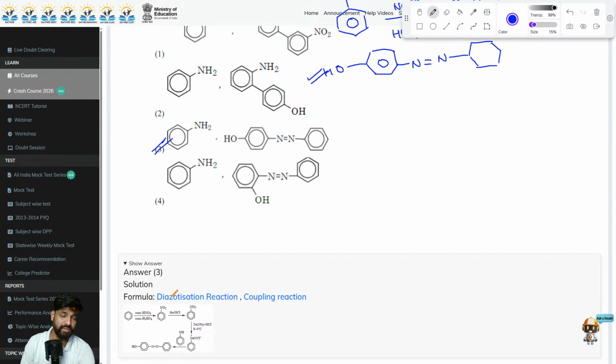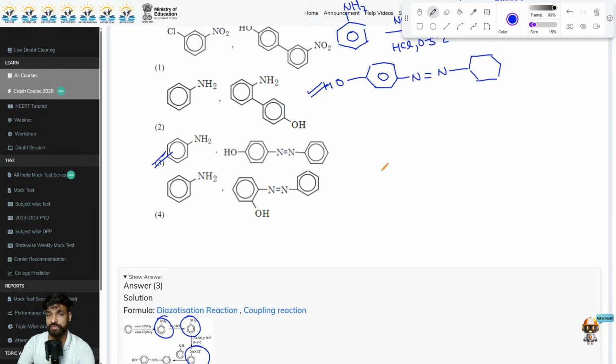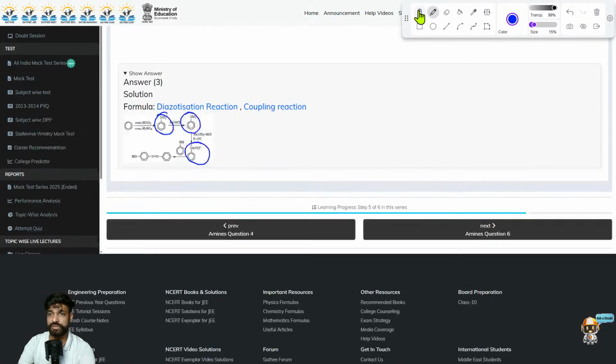First, we are treating it with nitration mixture to give the NO2. Then we are using the Sn/HCl. Further, we are converting it into diazonium salt, and lastly, we are coupling it with the OH. So moving on to the next question.